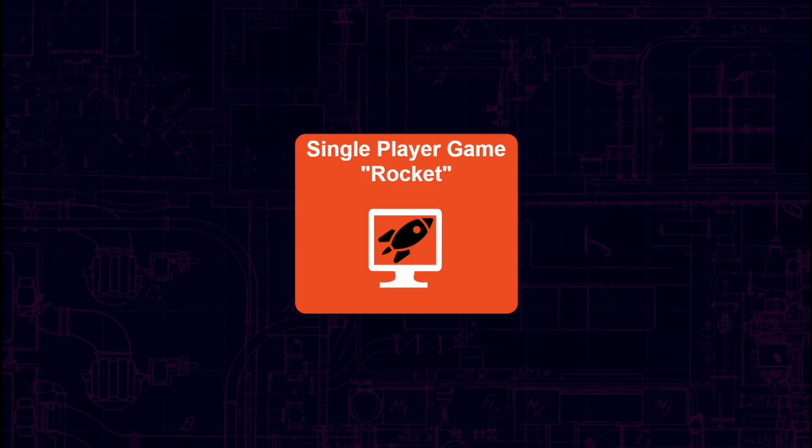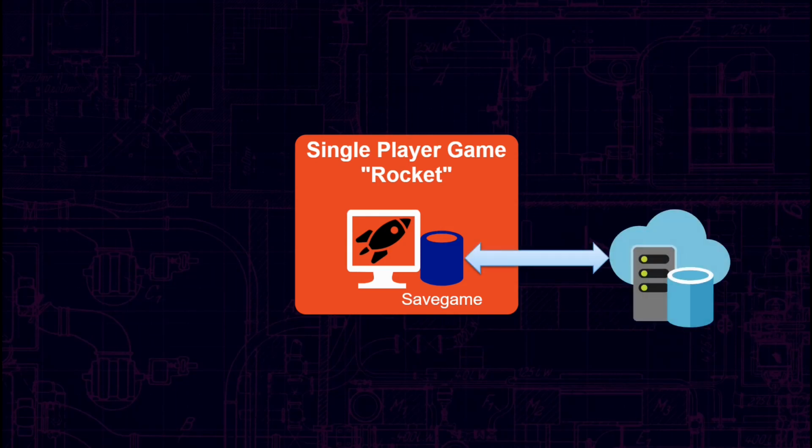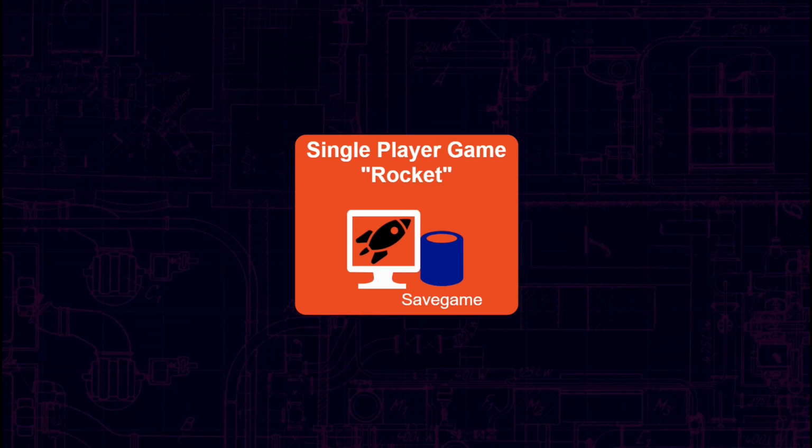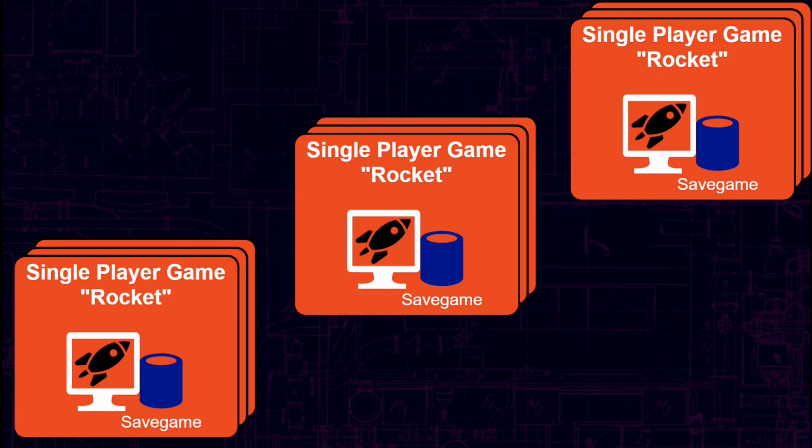It has some progression system, and players can unlock attachments for the rocket, like a small rocket on top of the large rocket. This is a single-player game, so experience level and unlocked attachments can be stored locally, for example in a save game. This save game may be synchronized to the cloud, but apart from that, it's all handled on the PC where the game is running. So it is absolutely not a problem if there are many people playing at the same time. And if some players exchange their save games, it's fine, who cares?